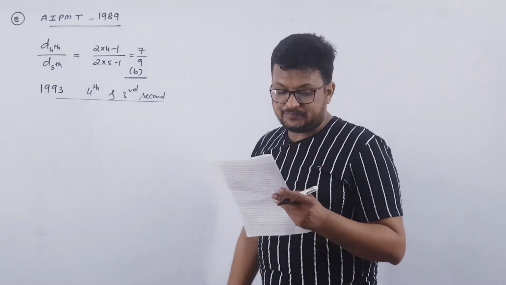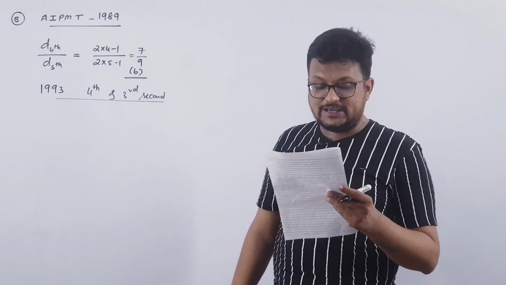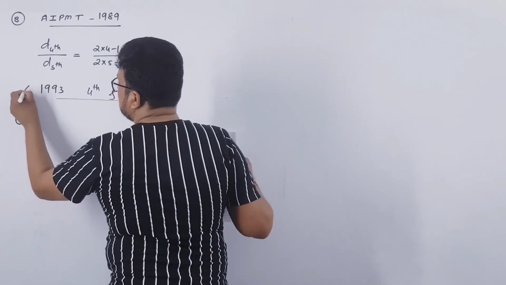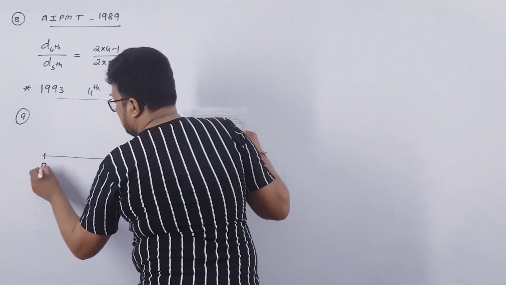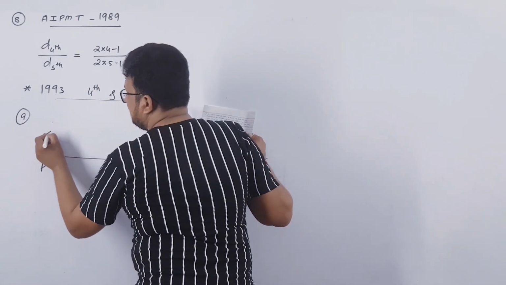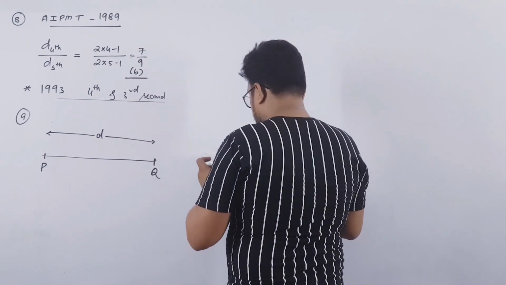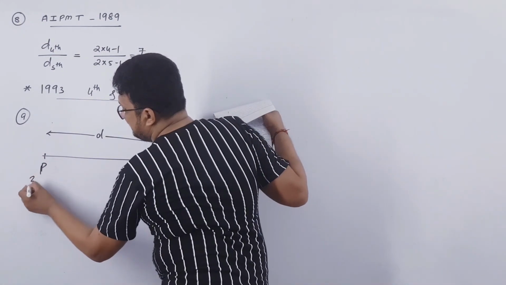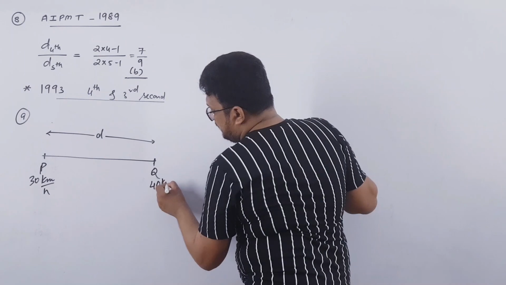9th one. A car is moving along a straight road with a uniform acceleration. Acceleration is constant. It passes through 2 points P and Q separated by a distance with velocity 30 km per hour and 40 km per hour. In ninth one, distance is not given, so let us say this distance is D. The speed of the car is 30 km per hour at point P, and at point Q the speed is 40 km per hour.